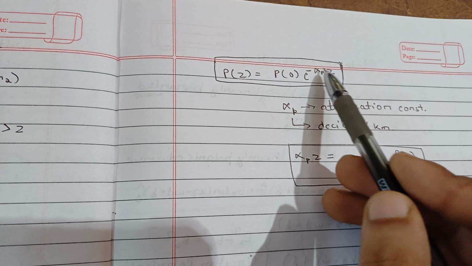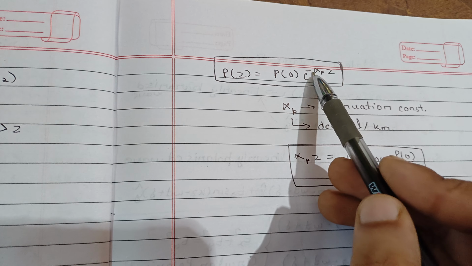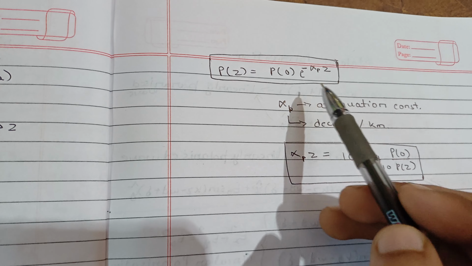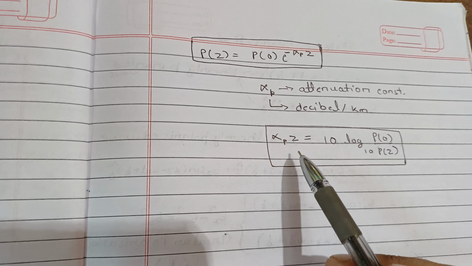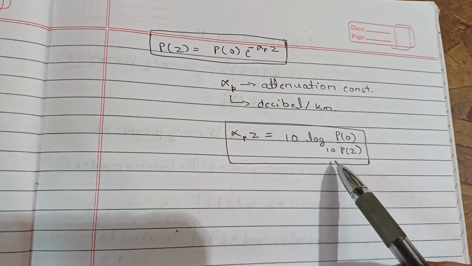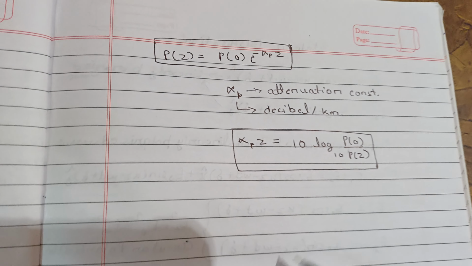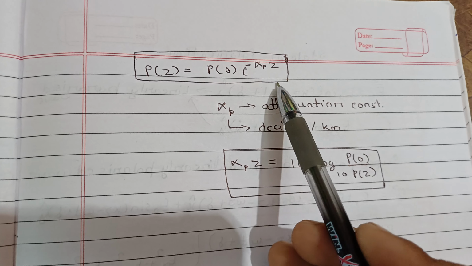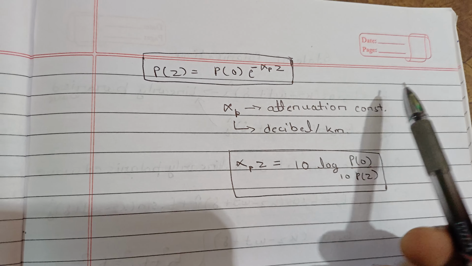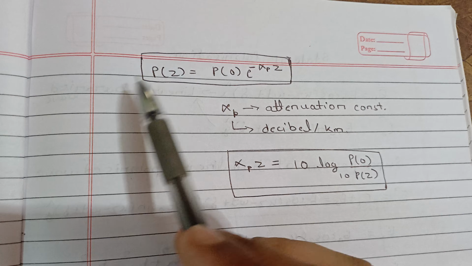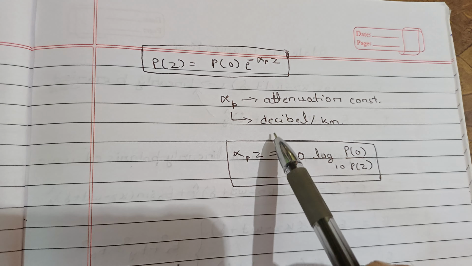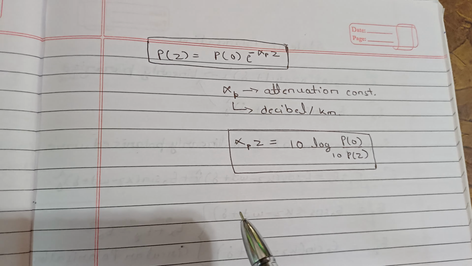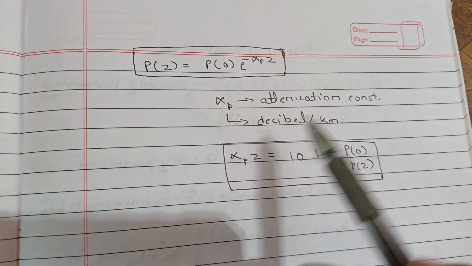But if you write this attenuation constant in terms of decibel per kilometer, then the formula will become alpha P Z equal to 10 log P0 divided by Pz, with base 10. So when the attenuation constant is simply per kilometer, it will be the first formula. But when alpha P is in terms of decibel per kilometer, then this will be your formula. Now you can solve the numericals based on this.